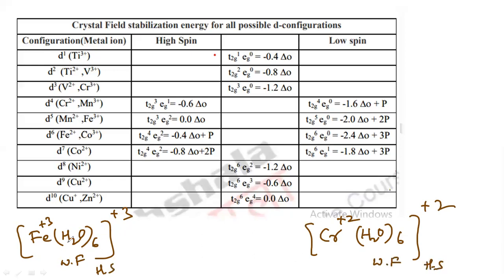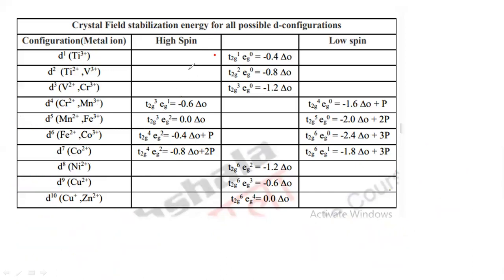The value for this Fe plus 3 in weak field, that is high spin complex, you will get is completely 0. But in case of the Cr plus 2 with weak field, you will get minus 0.6. So this is more stable. That means it is inert. And this is labile. So this is the CFSE calculation for the octahedral complex. So by using this CFSE, I can explain the stability of a particular complex here. So this is the kinetic stability by using the CFSE or crystal field stabilizing energy.